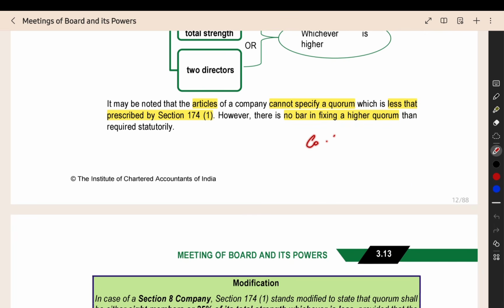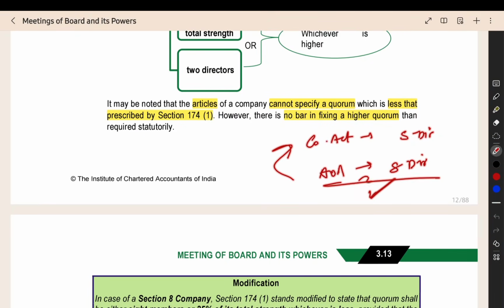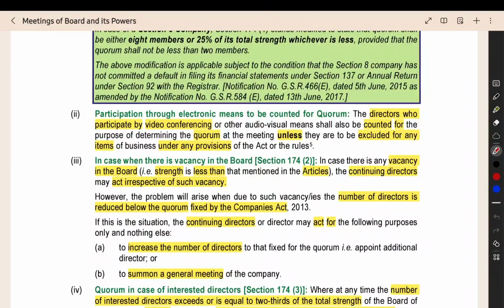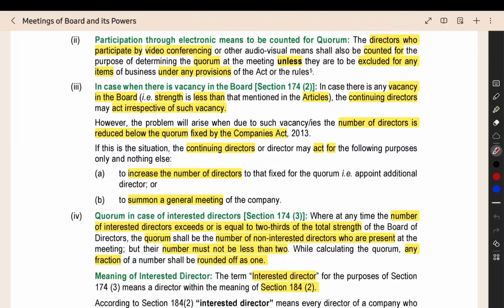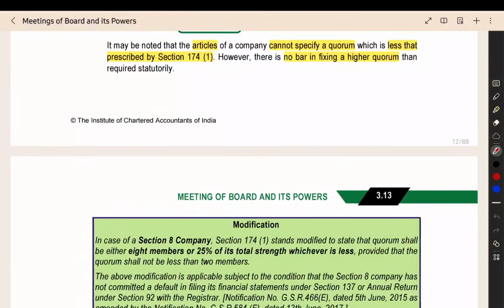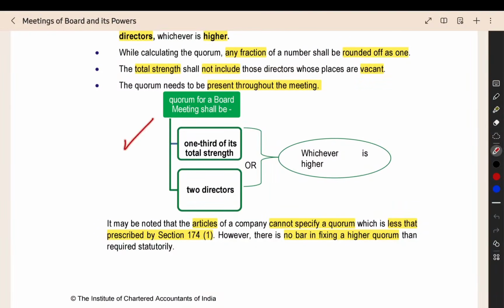But if, according to the Companies Act, you need 5 directors, but according to the articles, they are saying that you need 8 directors, then that is okay. The articles are stricter than the Companies Act. When you follow the articles, automatically the Companies Act will be followed. Then in that case, you can use the articles. There is no problem. Then when you are participating through electronic means, that also will be counted for quorum. Then if you have some vacancy in the board, but the minimum quorum is there, then there is no problem.